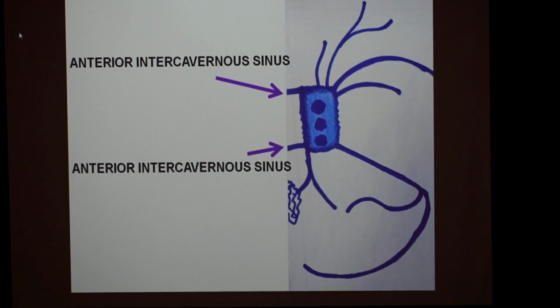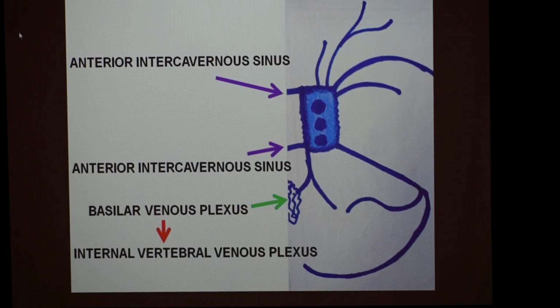The inferior petrosal sinus also communicates with the basilar venous plexus, which is present on the clivus, and through the basilar venous plexus, the blood communicates with the internal vertebral venous plexus. So through the basilar venous plexus, the cavernous sinus can communicate with the internal vertebral venous plexus.